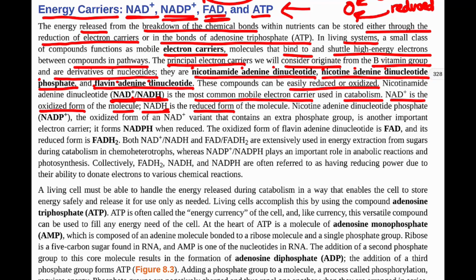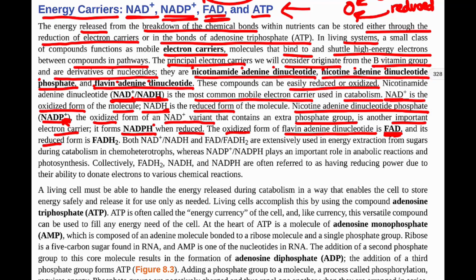Nicotinamide adenine dinucleotide phosphate, NADP+, is the oxidized form of an NAD+ variant. It contains an extra phosphate group, so that's what the P is here. So we have our NAD+, and then NADP+ just includes another phosphate group. It is another important electron carrier that forms NADPH when it's reduced. When it gains that electron, now it's NADPH. Then our flavin adenine dinucleotide, FAD, is our oxidized form, and its reduced form is FADH2.